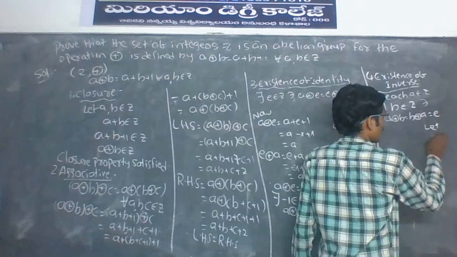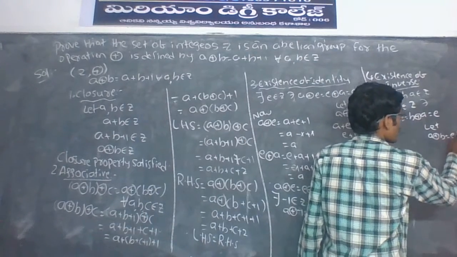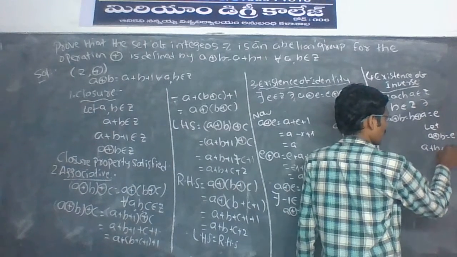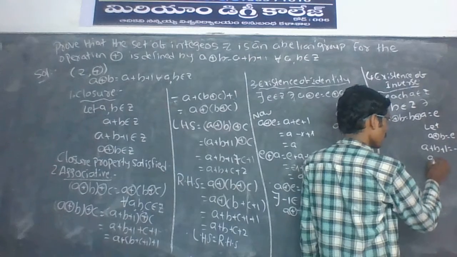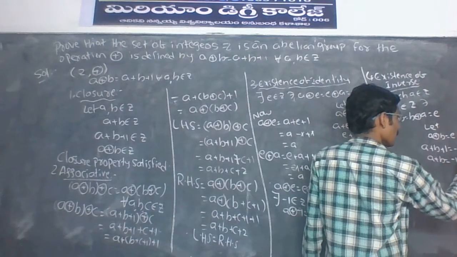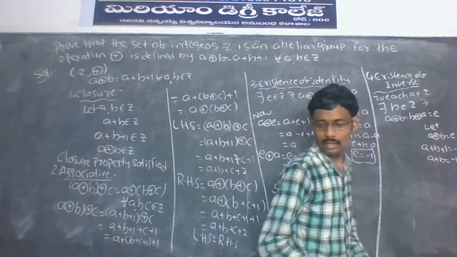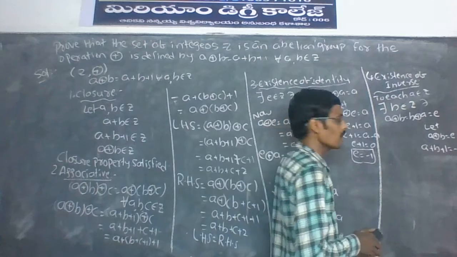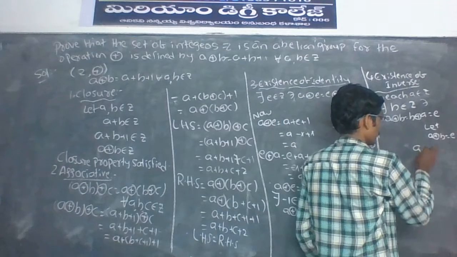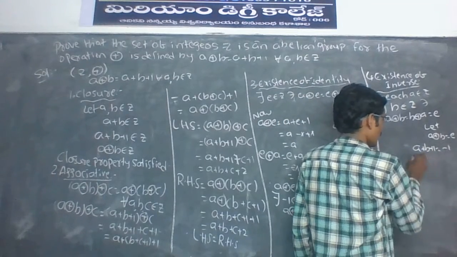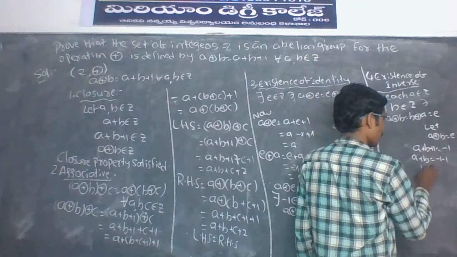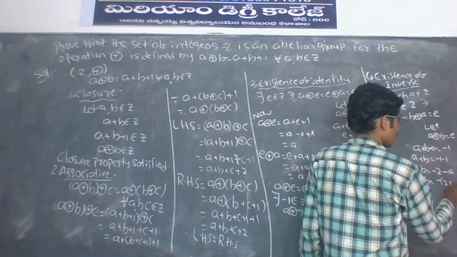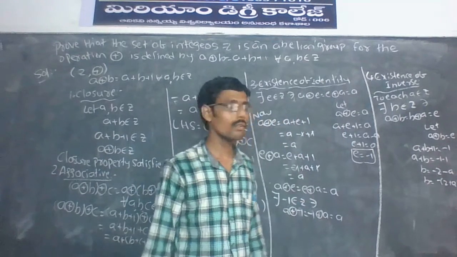Let A plus in circle B is equal to E. This can be written as A plus B plus 1 is equal to E. E value is minus 1. So A plus B plus 1 is equal to minus 1. A plus B is equal to minus 1 minus 1. B is equal to minus 2 minus A. B is equal to minus of 2 plus A.